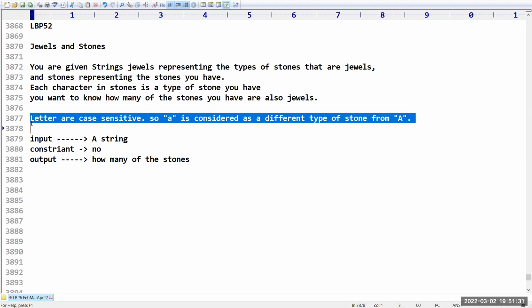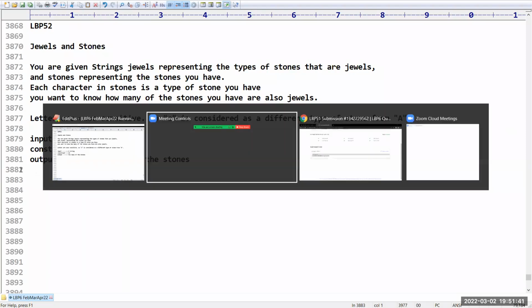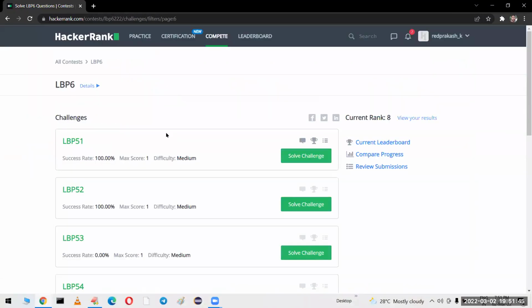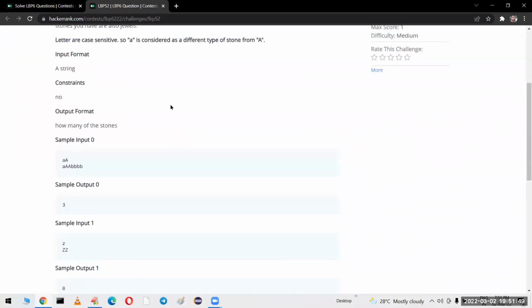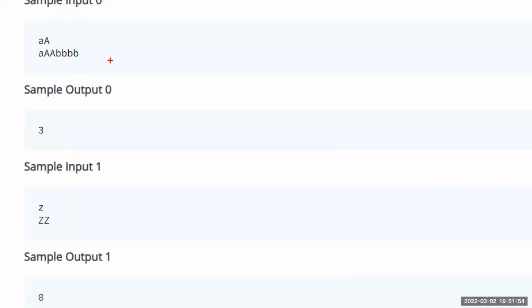Letters are case sensitive, so small a is different from capital A. How many stones are there in the given jewels, that is what we have to find out. First we will see some sample test cases, sir. From that you will get some idea. Observe the test cases here.